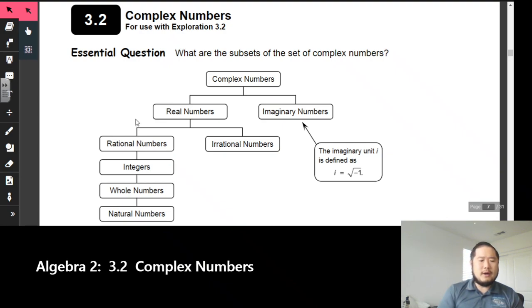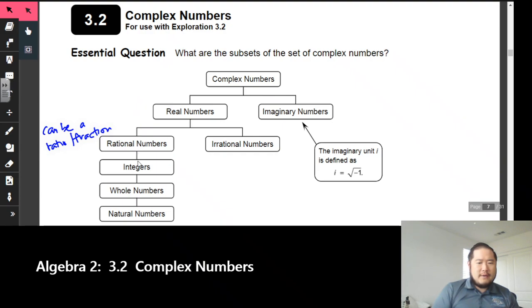And if you remember, rational numbers are, let's see, we'll say numbers that can be a ratio, meaning we could turn it into a fraction. So 1/2 would be considered a rational number. Okay, 0.5, you could turn that number into 1/2 for it to be a rational number.